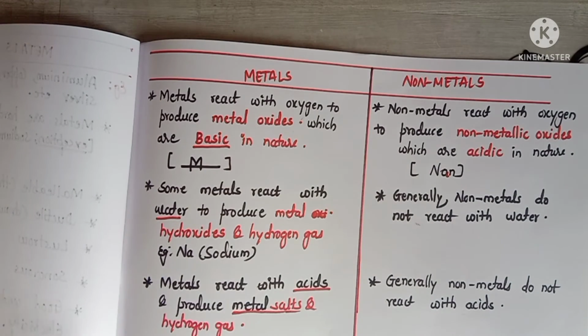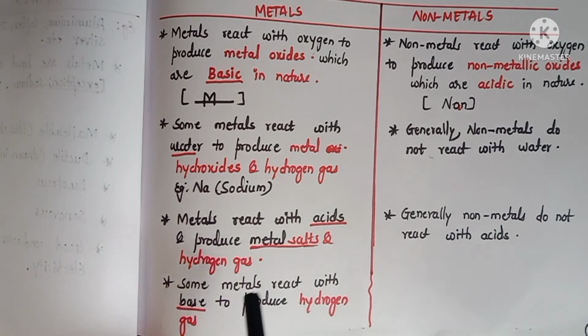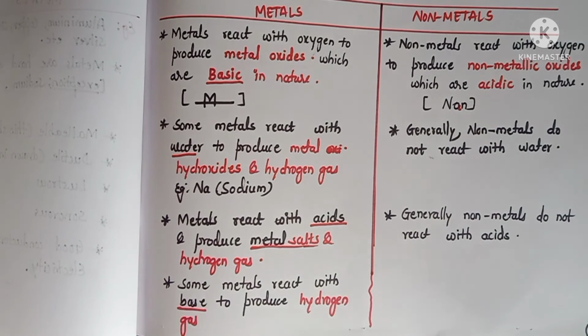Metals react with acids and produce metal salts and hydrogen gas, whereas non-metals do not react with acids. Here some metals react with bases also, which will produce hydrogen gas.